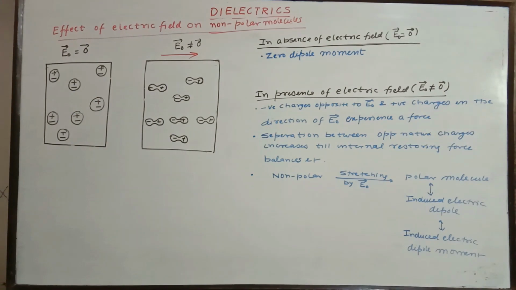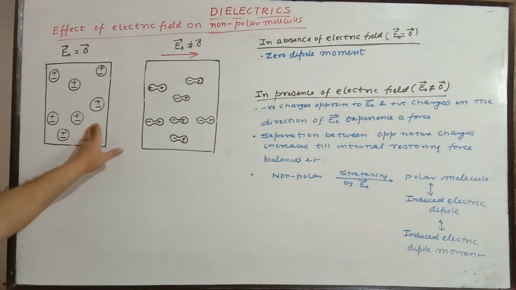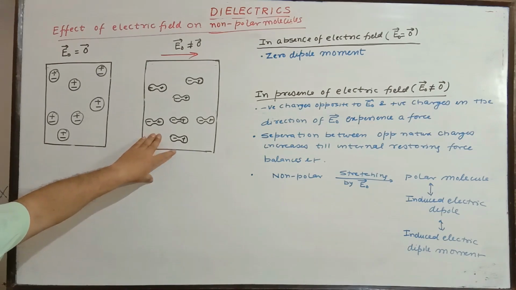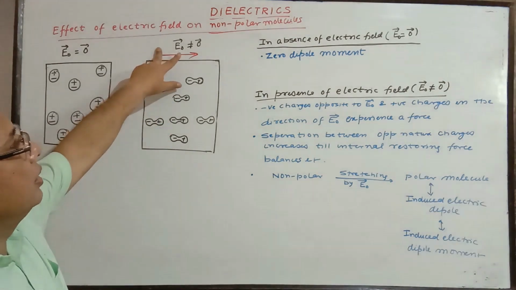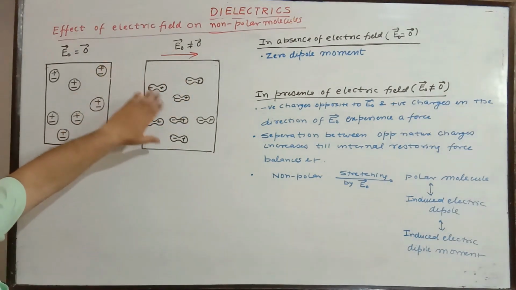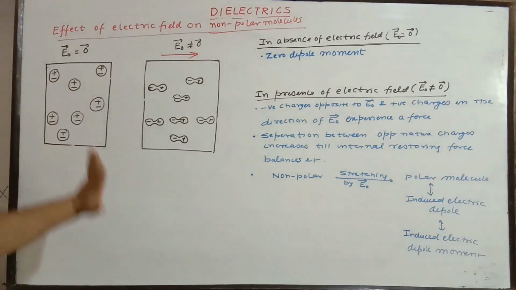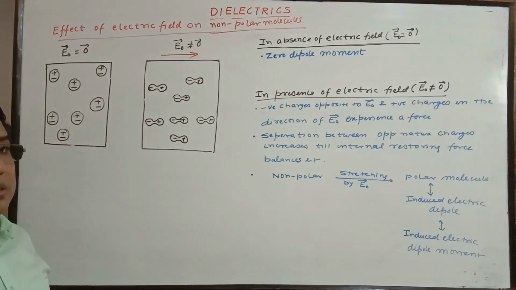So the non-polar molecule will be polar as long as you apply the external field, and as and when you remove it, it comes back to non-polar status once again.